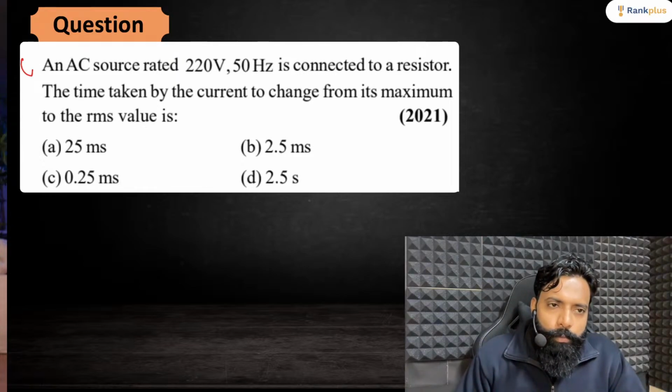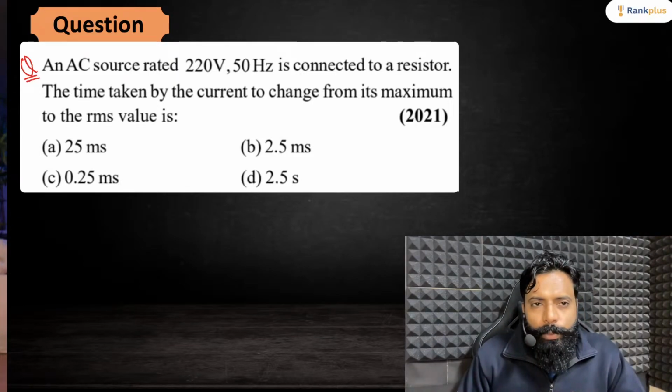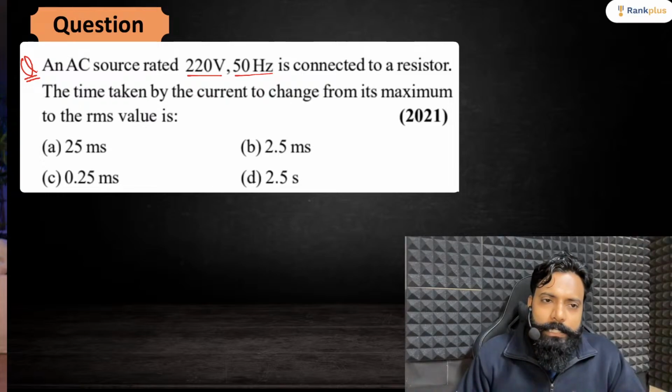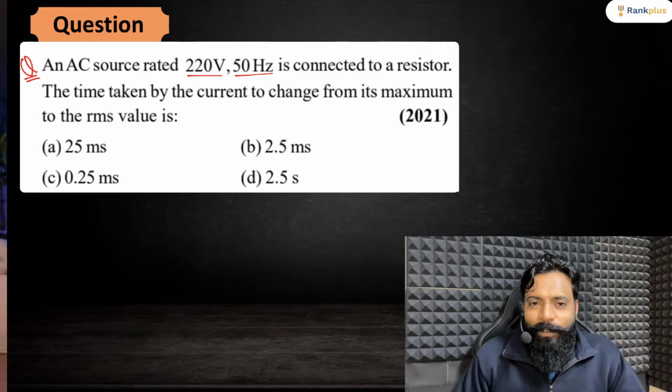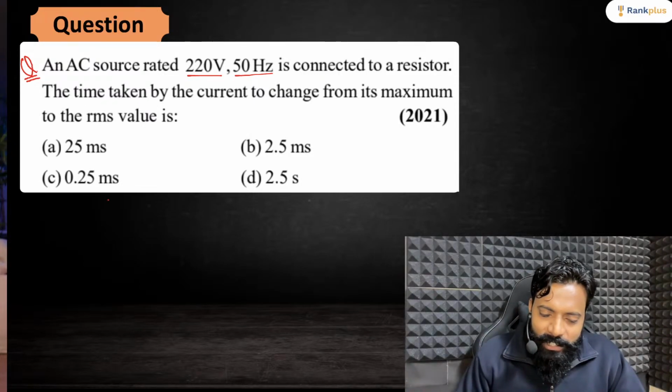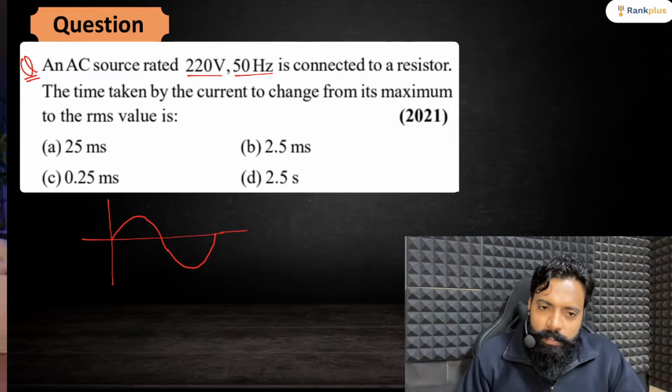Now, in this question, we have an AC source rated at 220 volt, 50 hertz, connected to a resistor. The time taken by the current to change from maximum to the RMS value. So this question is very, very important. First of all, it is saying that basically you have to consider, like, I'm considering a sinusoidal curve here.